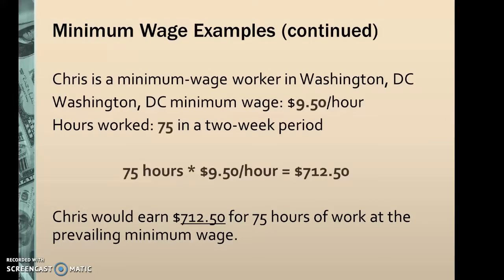Another example is that Chris is a minimum wage worker in Washington, D.C. In Washington, D.C., the minimum wage is $9.50 per hour. This person works 75 hours in a 2-week period. So 75 hours times the rate of pay, he would earn $712.50 for 75 hours worked at the prevailing minimum wage in Washington, D.C.